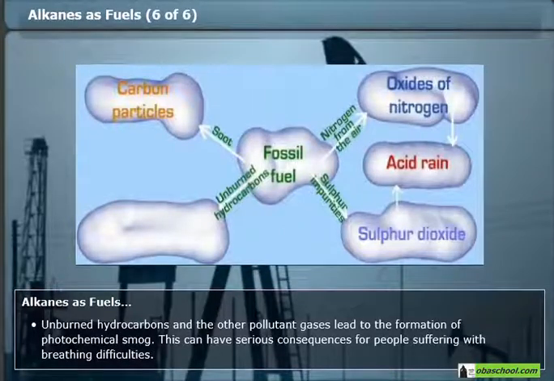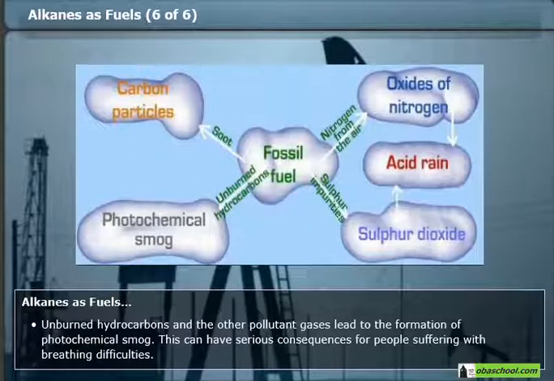Unburned hydrocarbons and the other pollutant gases lead to the formation of photochemical smog. This can have serious consequences for people suffering with breathing difficulties.